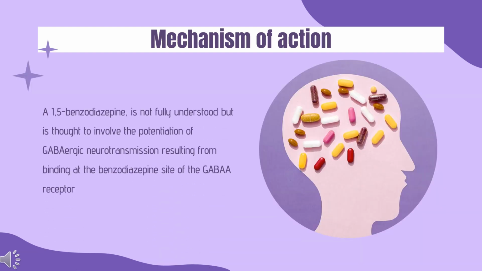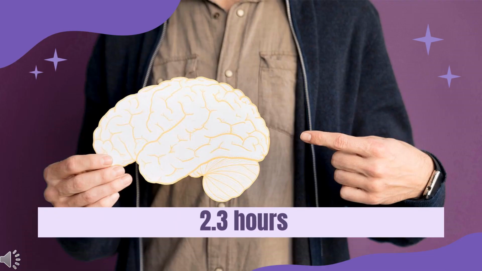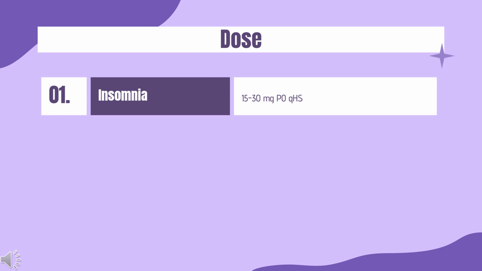Mechanism of action. Flurazepam binds to an allosteric site on GABA receptors. Binding potentiates the action of GABA on GABA receptors by opening the chloride channel within the receptor, causing chloride influx and hyperpolarization. Half-life. The mean apparent half-life of flurazepam is 2.3 hours. The half-life of elimination of N1-alkyl flurazepam ranged from 47 to 100 hours. Dose. Insomnia. 15 to 30 mg PO QHS.